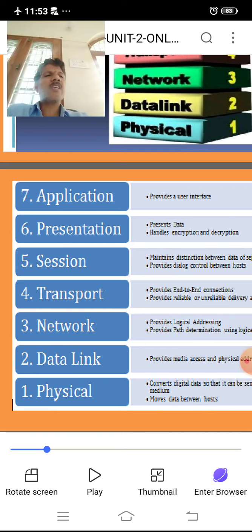One host is at one end, the other host at the other end. So the line must be established and the flow must be controlled by the transport layer. That means the data flows from one host to another host, and in that situation the data flow must be controlled, and such control is done by the transport layer.